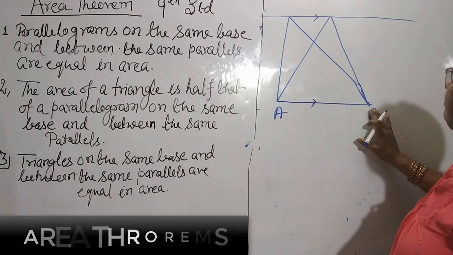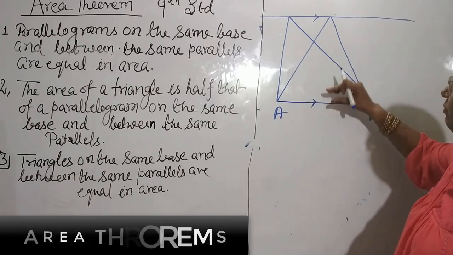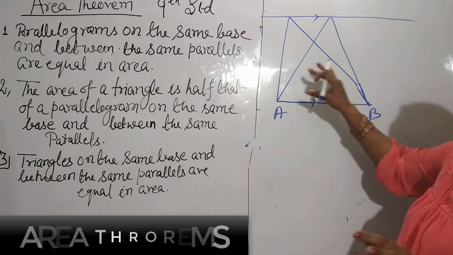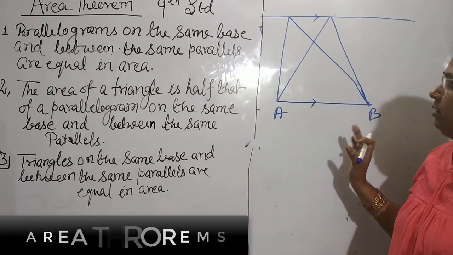Here the base is same and both triangles are between the same parallels, that means both areas are same.